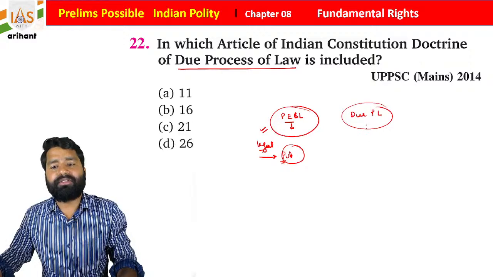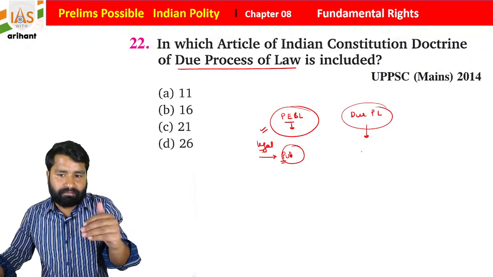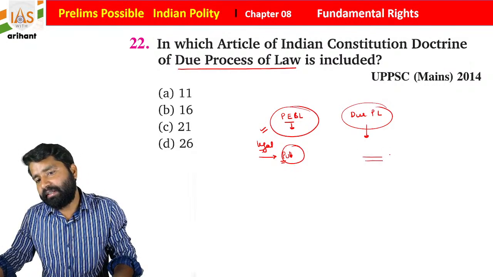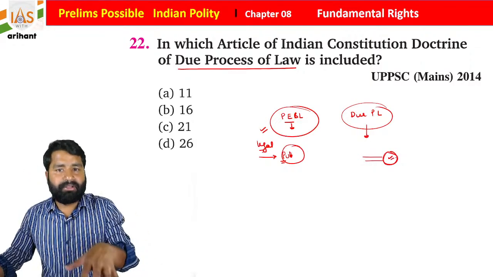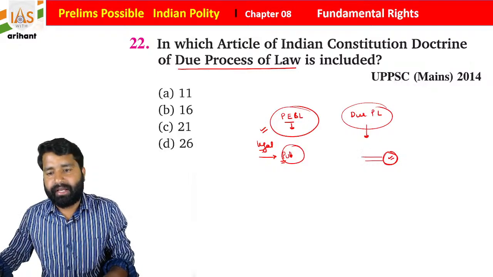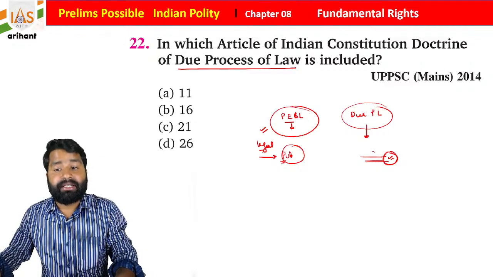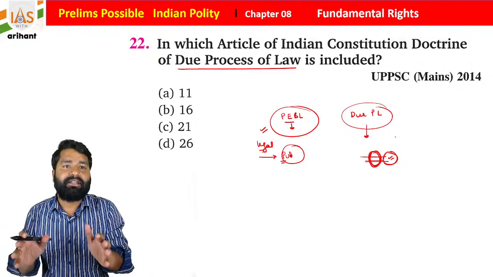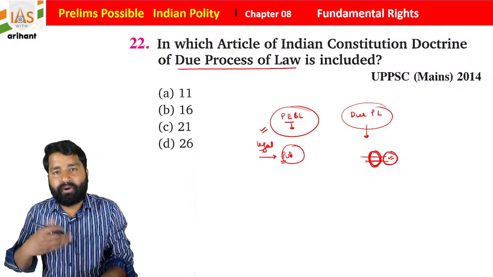And in due process of law, students, the court will check whether the punishment, or the activity done by the officials, is according to law. Along with that, this law is also going to be checked, whether it is okay or not, if it is violating the constitutional